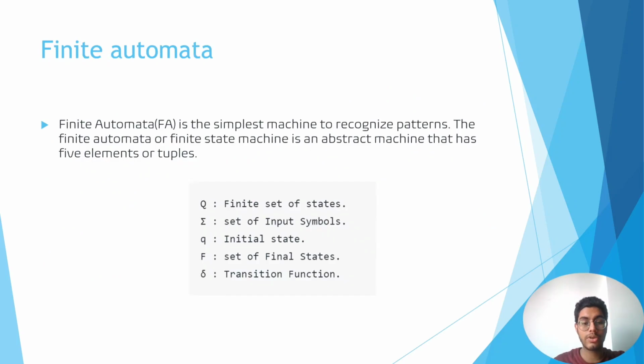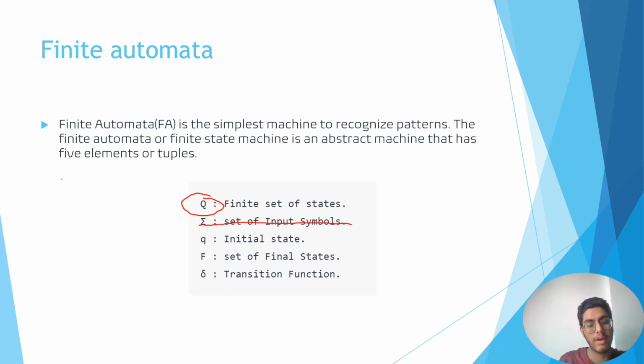So let us have a look at what finite automata is. Finite automata is the simplest machine which can recognize patterns. Finite automata, or finite state machine, has five elements. So what are the five elements? This is Q. Q is a finite set of states. Now you may be worrying about states, but further in this video we will see what states are. Next is the set of input symbols, which as I told you is an alphabet.